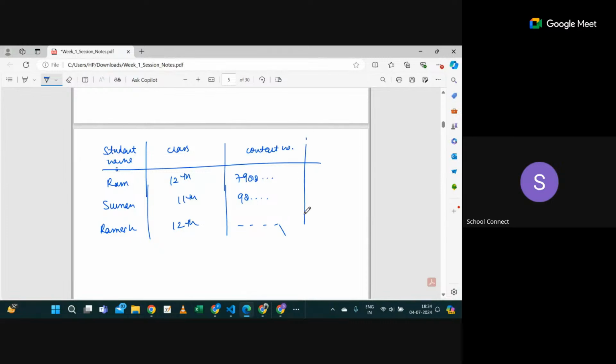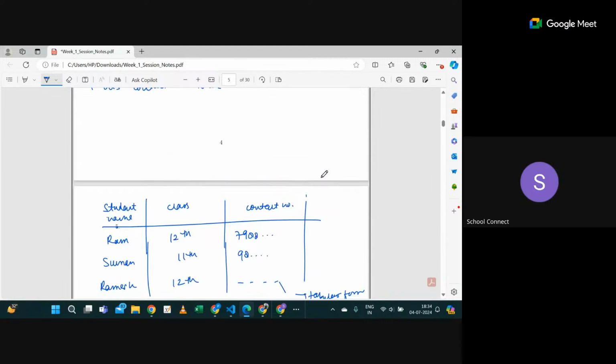Suppose you have this data in tabular form. Yes or no? If you have data in a standard format, then you will require very little effort to analyze any kind of information. Correct?